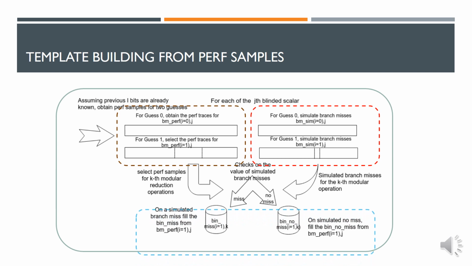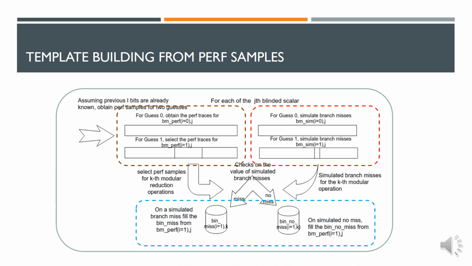We construct 2 bins for each of the k modular reduction operations based on whether they have a simulated branch miss at a particular modular reduction step. Now, we fill the bin miss with samples from BM-perf for the kth particular modular reduction if there has been a simulated branch miss in the simulated traces. Otherwise, we fill the bin no miss if there has been no misprediction.